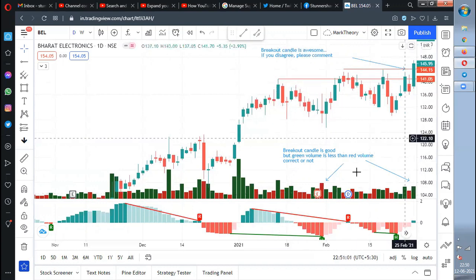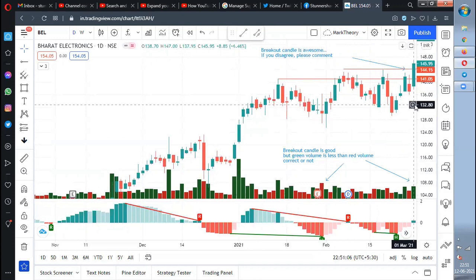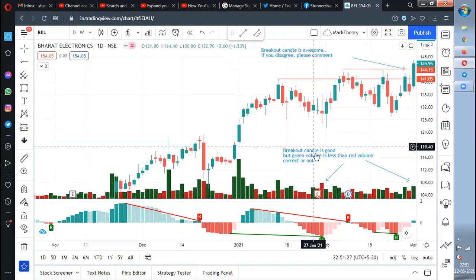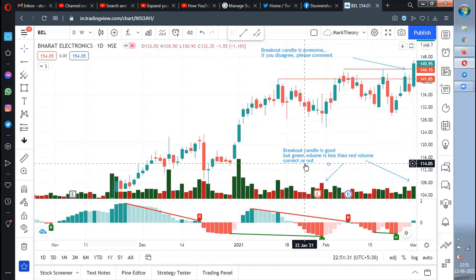So now this is the base formation. This particular candle's volume is more, and this good breakout, as per you, is a breakout candle above all your resistances, but this candle's volume is very, very less. To me, this is a fake out. This is not a proper breakout. I'm not sure whether you will accept or not, but according to me, this is a fake out. The green candle is good, but the green volume is less than the red volume. Correct or not?